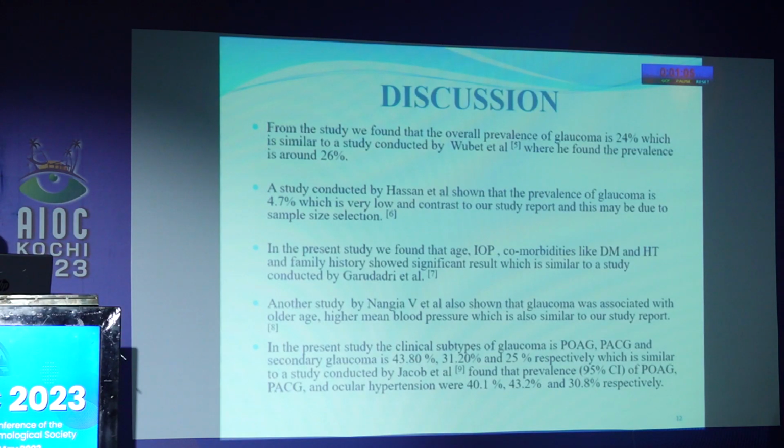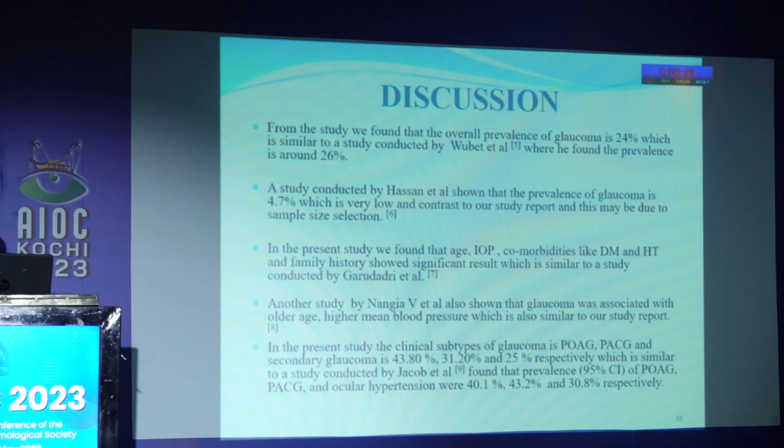My discussion: from this study, we found that the overall prevalence of glaucoma is about 24%, which is similar to the study conducted by Hyde et al., where the prevalence was around 26%. The study conducted by Hasan shows the prevalence is 4%, which is very low and in contrast to our study report; this may be due to the sample size selection.